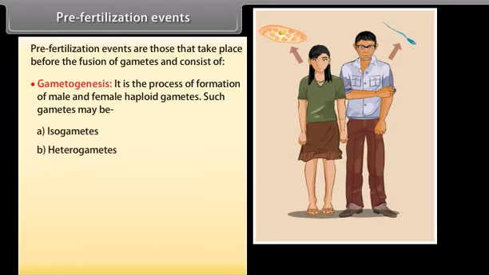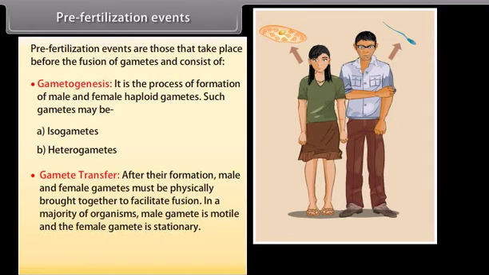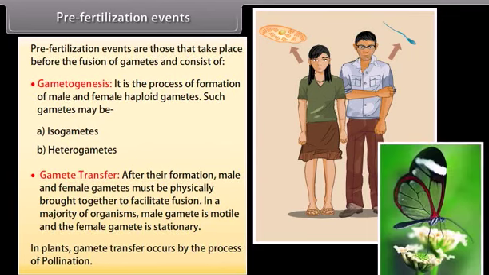or heterogametes. Gamete transfer. After their formation, male and female gametes must be physically brought together to facilitate fusion. In a majority of organisms, the male gamete is motile and the female gamete is stationary. In plants, gamete transfer occurs by the process of pollination.